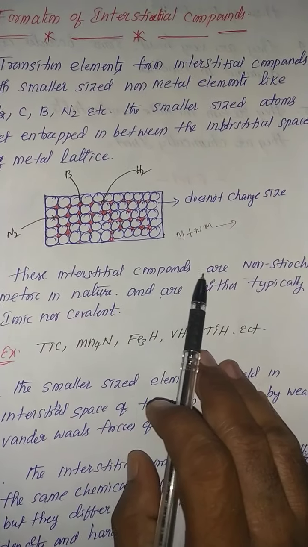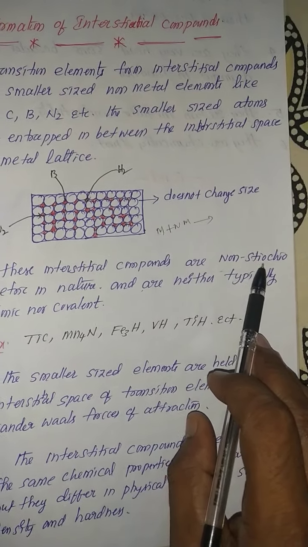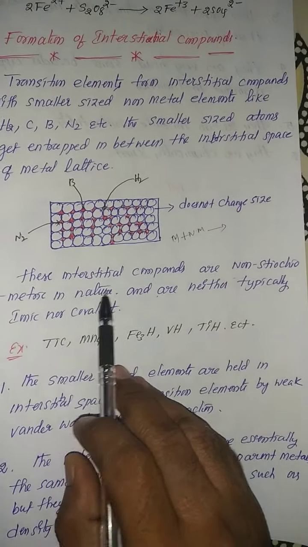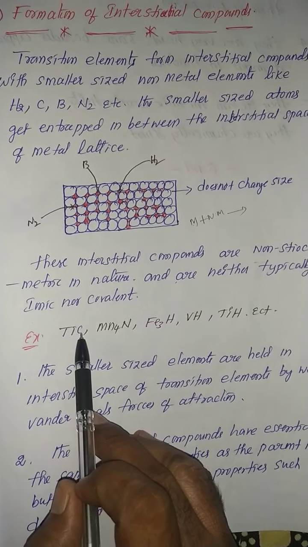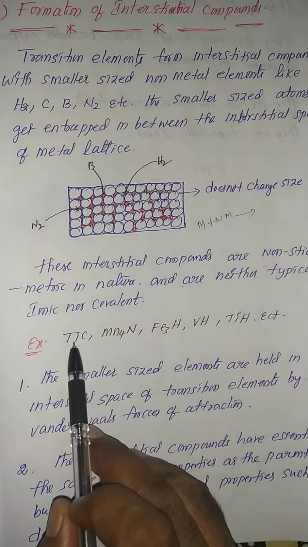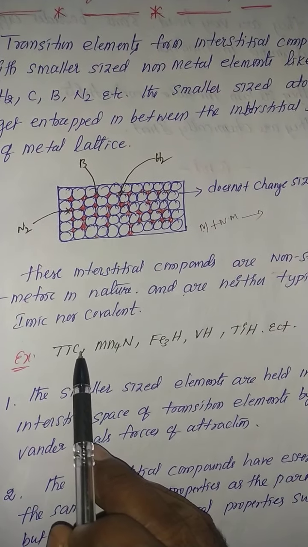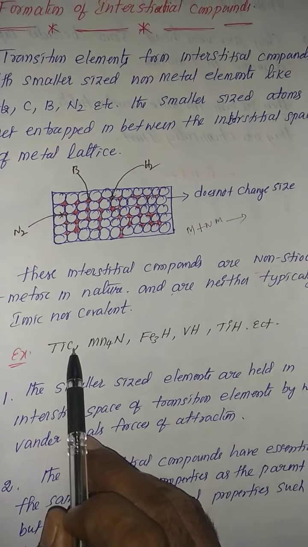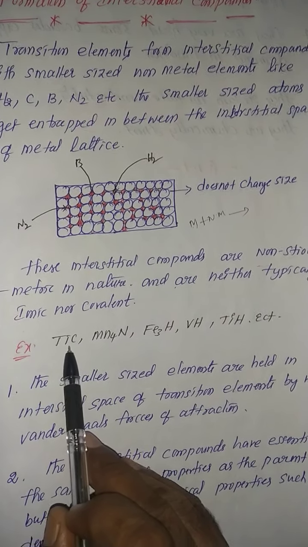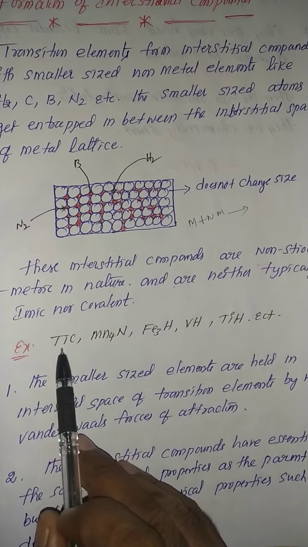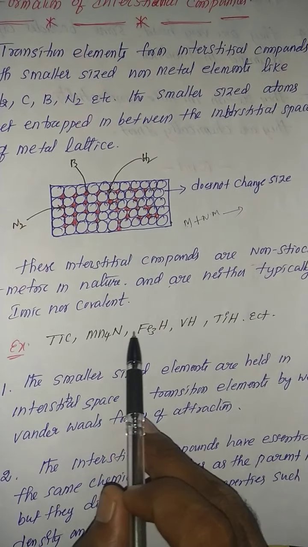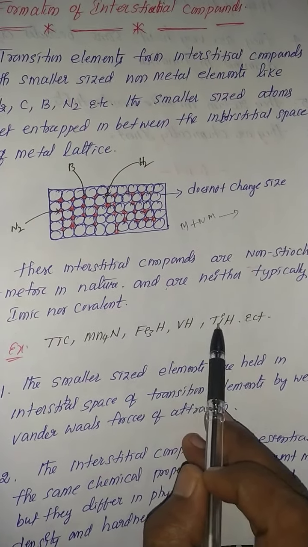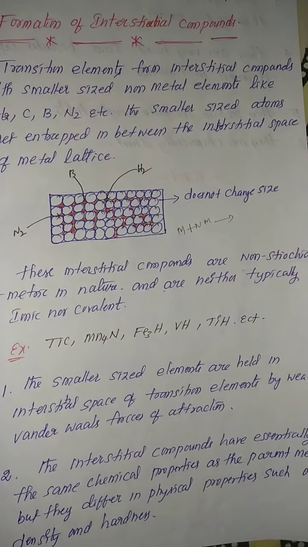These interstitial compounds are generally non-stoichiometric in nature. Non-stoichiometric means the ratio is not equal. For example, in titanium carbide, titanium is the metal and carbon is the non-metal, and the ratio of the two is not simple, it is non-stoichiometric. Mn4N, Fe3H, VH, TiH are all interstitial compounds.